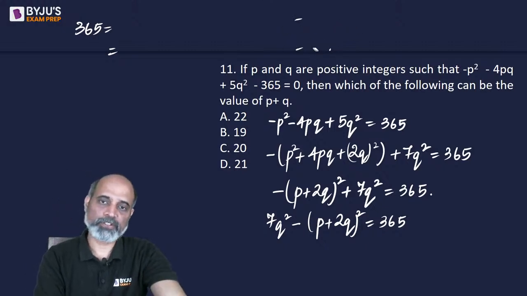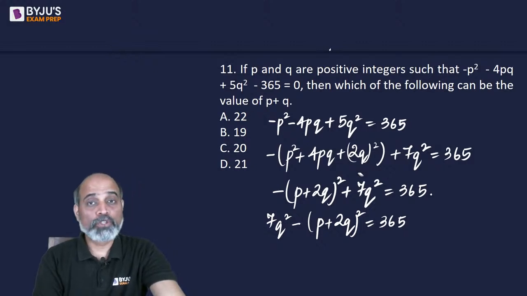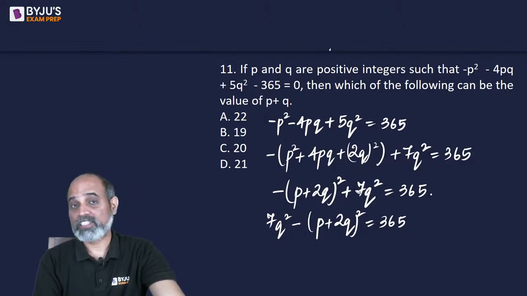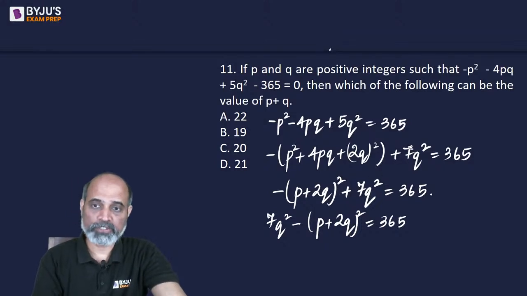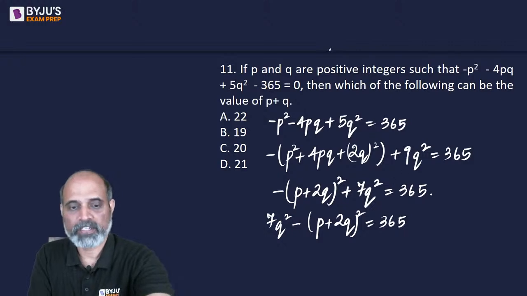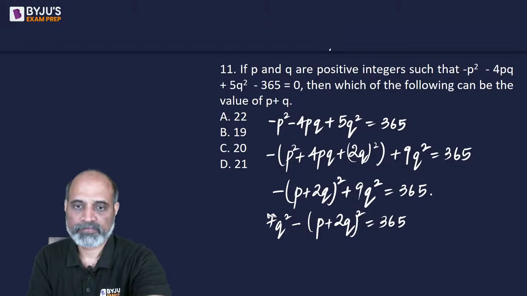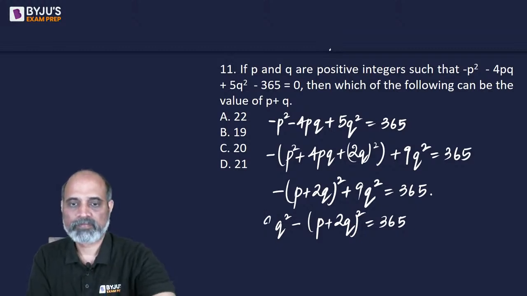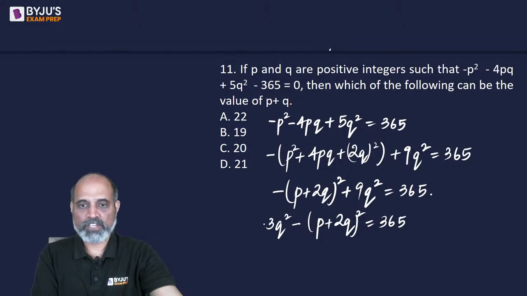Just figured out the mistake that I did. When I added 2q square, it's not 2q square, it's actually 2q ka whole square. So I subtracted 4q square. So I'm supposed to add 4q square, changing this 5 to 9. Instead of 9q square, now we can write this as 3q ka whole square.